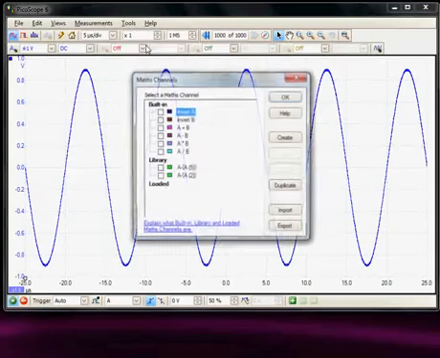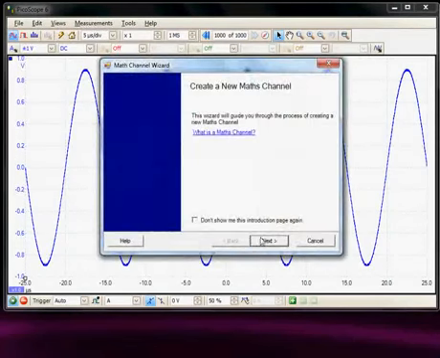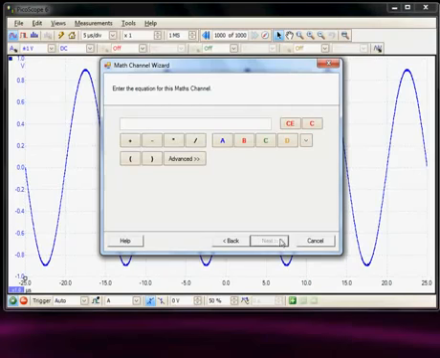Under the math channel menu, we have standard built-in math functions: invert, adding and subtracting channels, multiplying, dividing channels. So for example, if we selected A minus B channel, that could give a pseudo differential maths channel display. Under the library functions, we can build our own complex library function and save it as our own defined maths function. So we can create our own individual maths functions and save them.